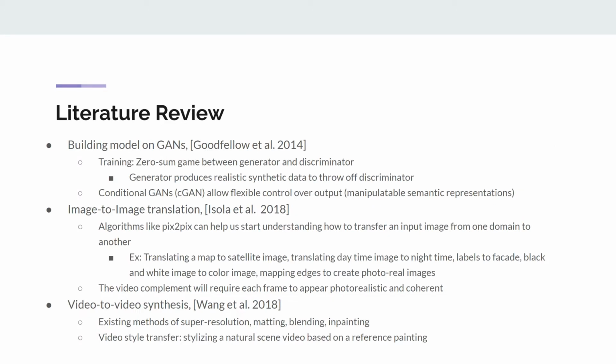Previous studies that provide background are generative adversarial networks, which is where a generator is producing realistic synthetic data and attempting to trick the discriminator. Another study is image-to-image translation, which introduces pix2pix as a way to synthesize colored images from semantic masks or crude line drawings. And lastly, video-to-video synthesis, which is the video counterpart of image translation.